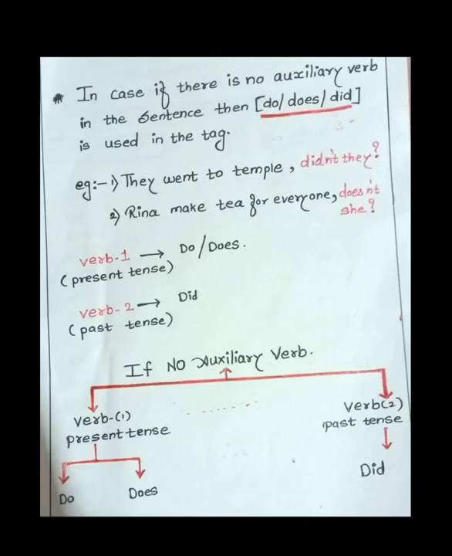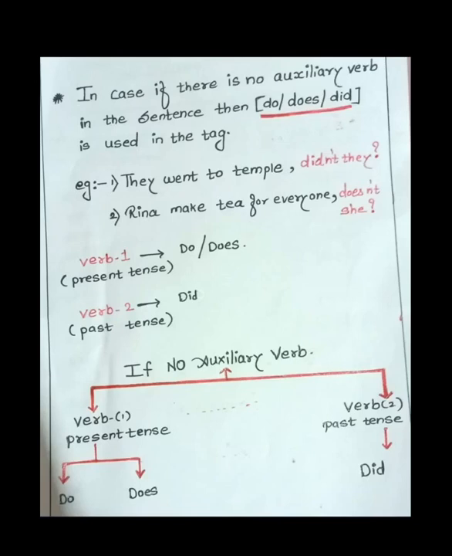If there is no auxiliary verb or helping verb, then you have to check whether the verb is in the present tense or in the past tense. If the verb is in the present tense, then you have to check whether it is plural or singular. If it is singular, you have to add does. If it is plural, you have to add do. And if the verb is in past tense, then you have to add did.